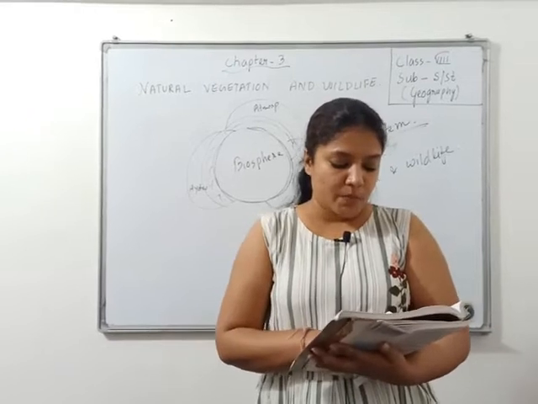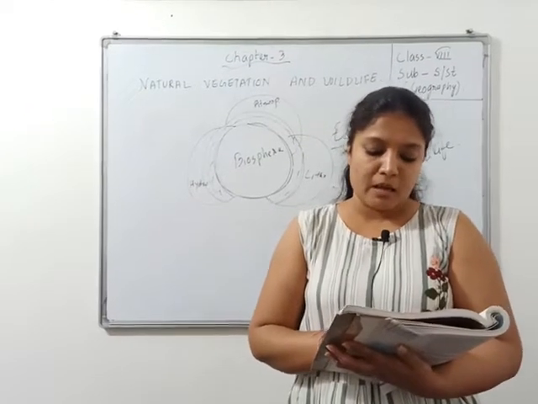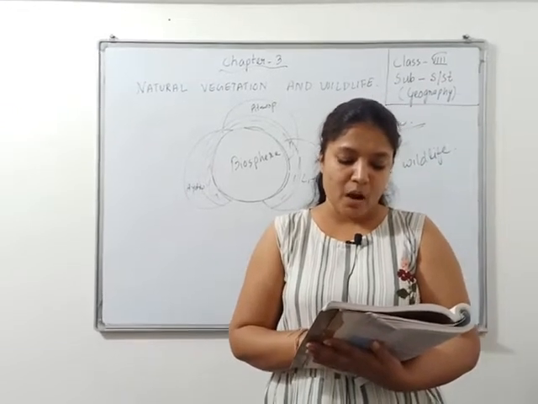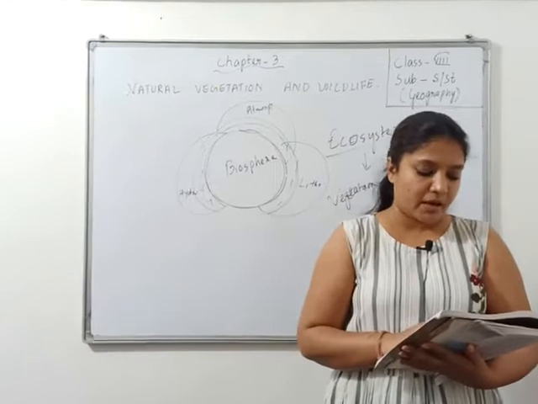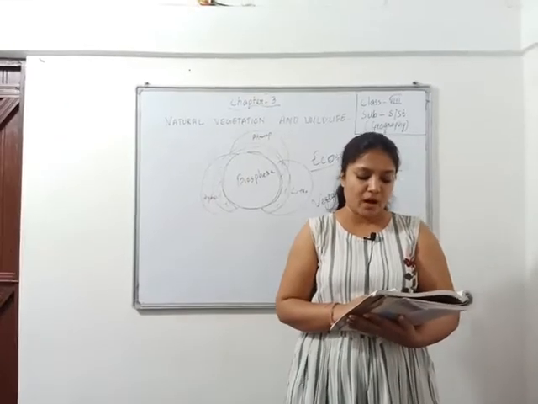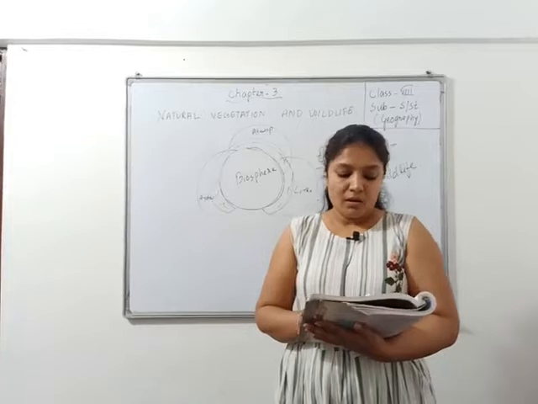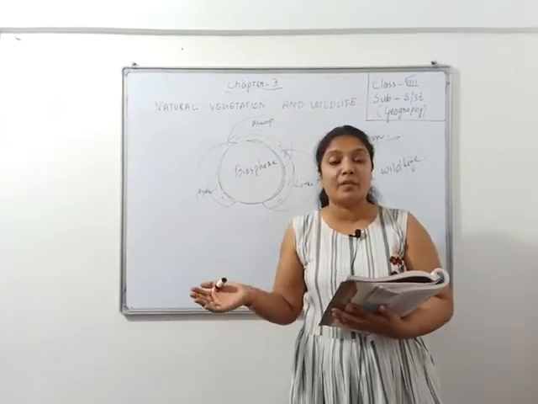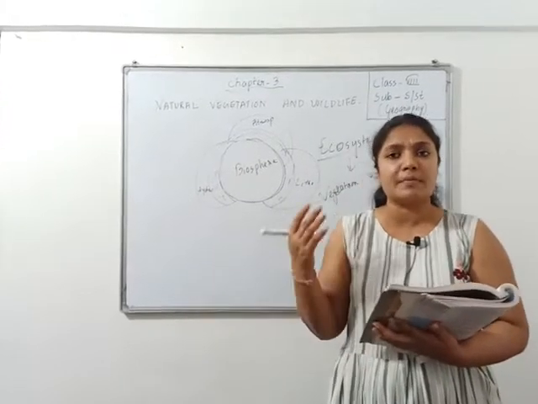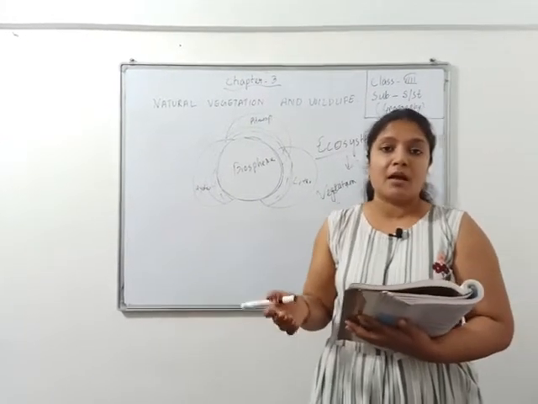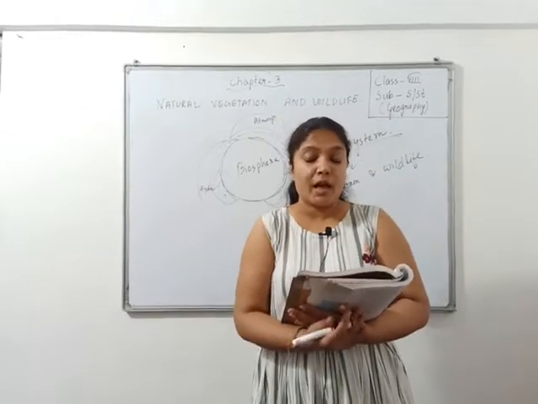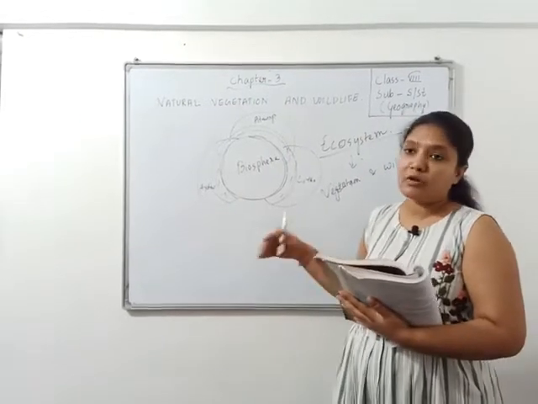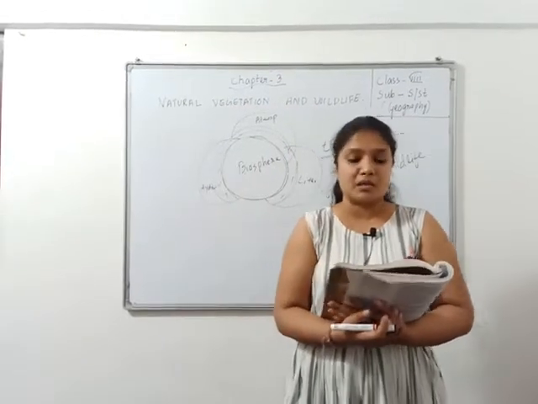There are two forms of life on the earth, plant kingdom and animal kingdom. Though microbes are regarded as a separate division, there are about 3 lakh plant species and 10 lakh animal species known to exist on the earth. As we know, there are two forms of life, that is plant kingdom and animal kingdom. There are different types of plants and different types of animals also on the planet. Nearly 3 lakh plants and 10 lakh animals are there. There may be more than that also, but they are all species.